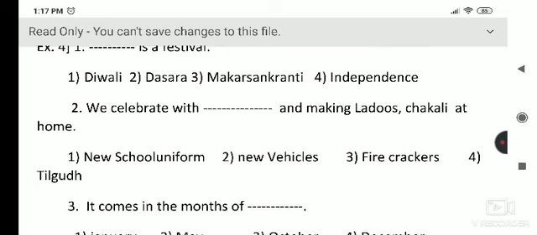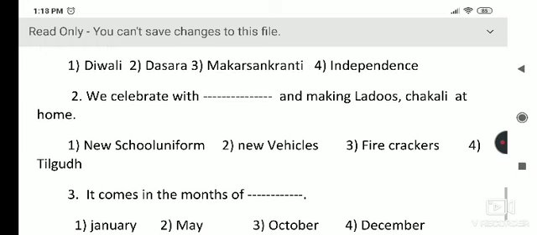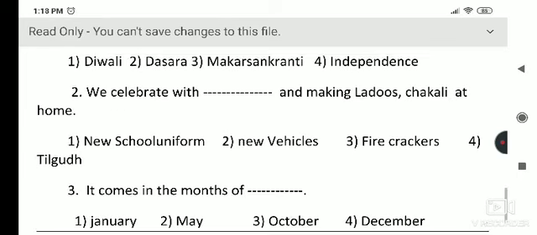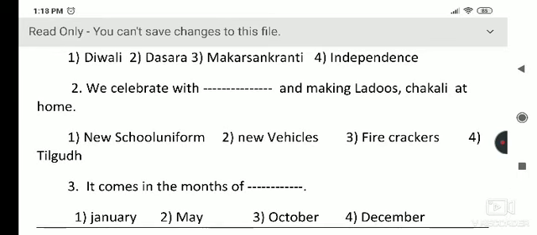We celebrate Diwali and Dasara with firecrackers. So firecrackers is the correct option of the second sentence. Then we move to the third sentence: it comes in the month of October. Makar Sankranti is in January, but it was not fitted for the second option.